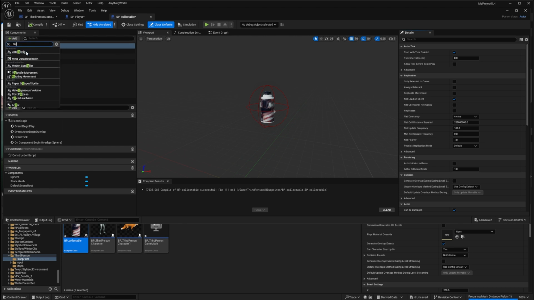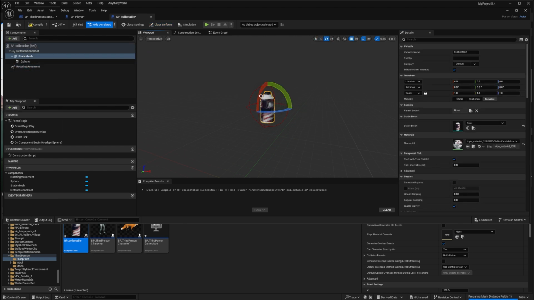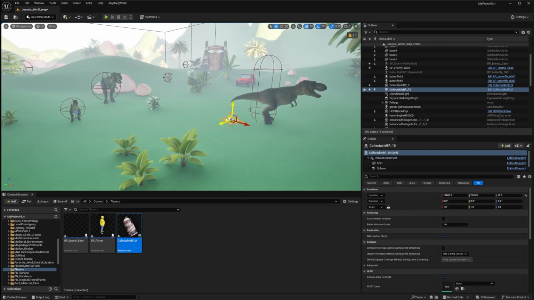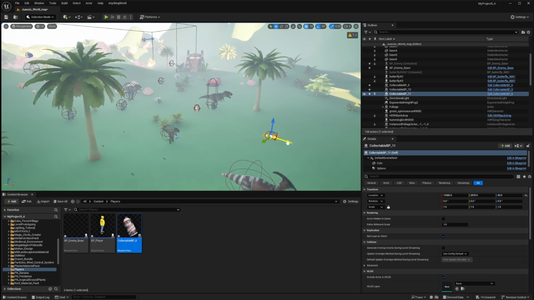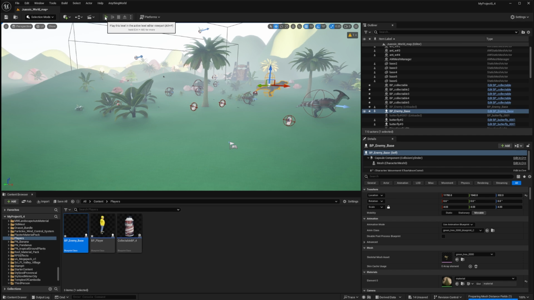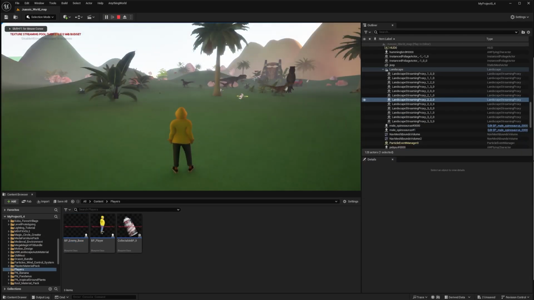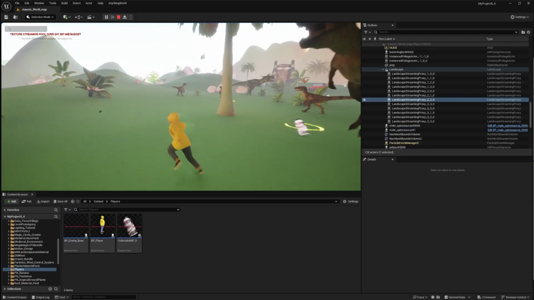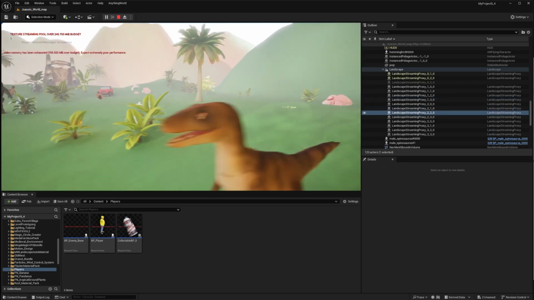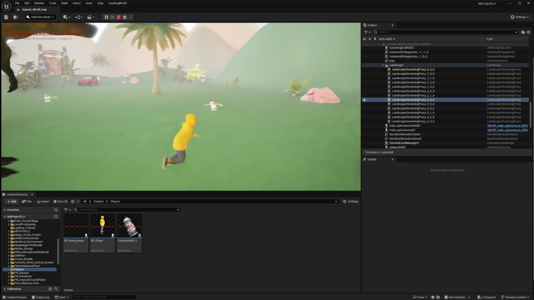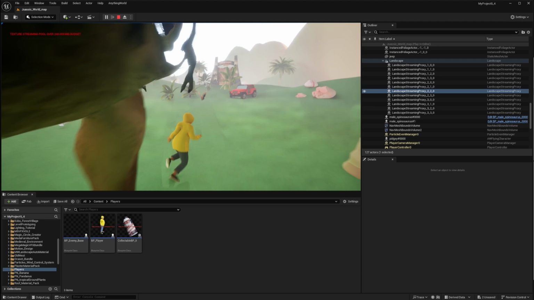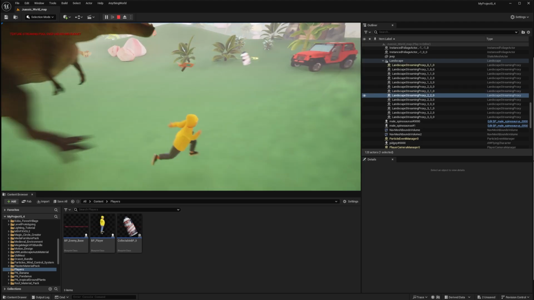In the viewport, I also added rotation and a particle system. Finally, I placed the blueprints across the level, and the game was ready. The T-Rex immediately starts chasing the player, and the collected item count is displayed in the top left corner in blue text.